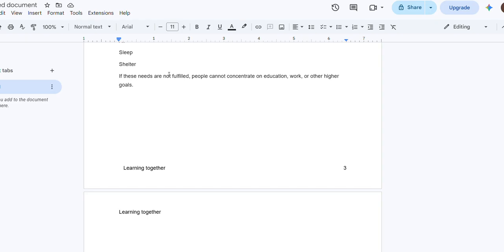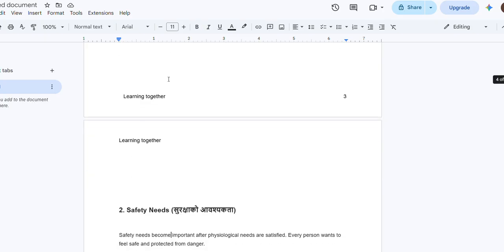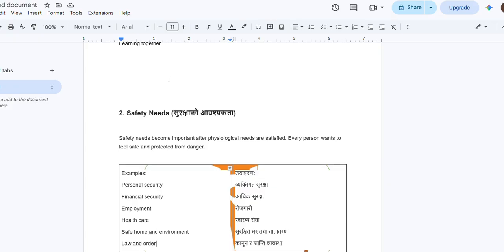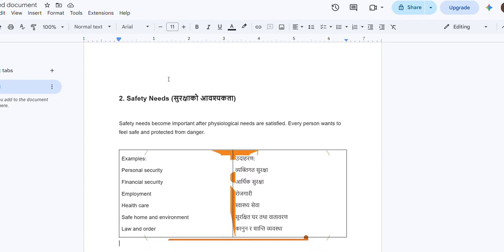In second, we have this safety need. Safety need became important after physiological need are satisfied. Every person want to be safe and protected from the danger. For example, personal security, financial security, employment, health care, safe home and environment, law and other. All these are the example of the safety need.